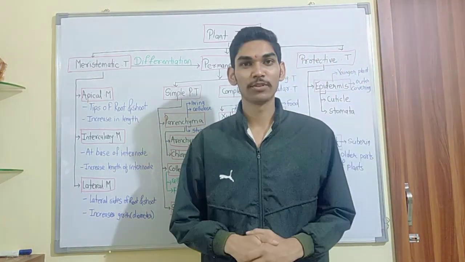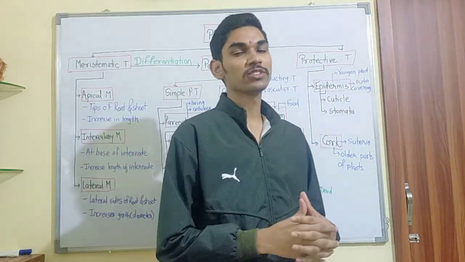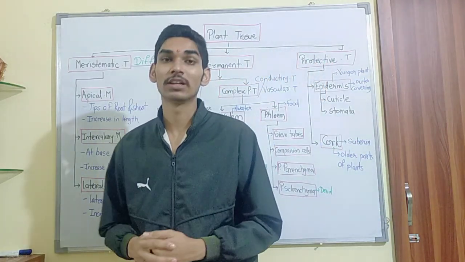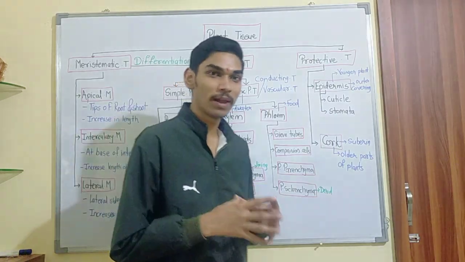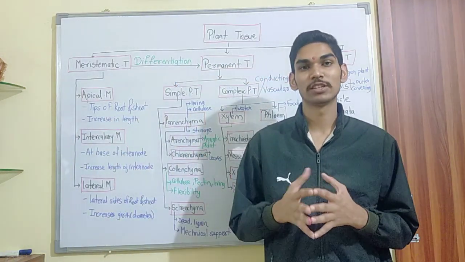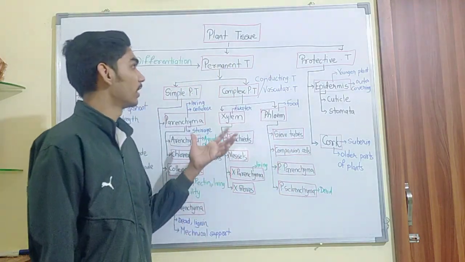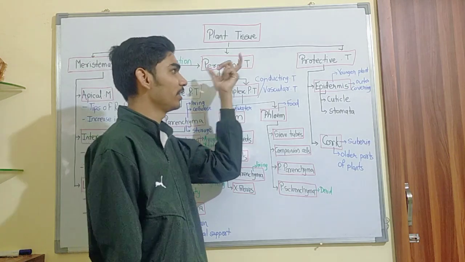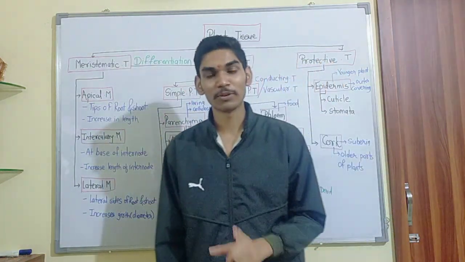Hello everyone, we are going to learn about plant tissue. We know that tissue is nothing but a group of cells that have common origin, structure and function, that is what we call a tissue. So simply plant tissue means the tissue present in plants. Completely, this plant tissue is divided into three groups: meristematic tissue, permanent tissue and protective tissue. So let us learn about the first type.